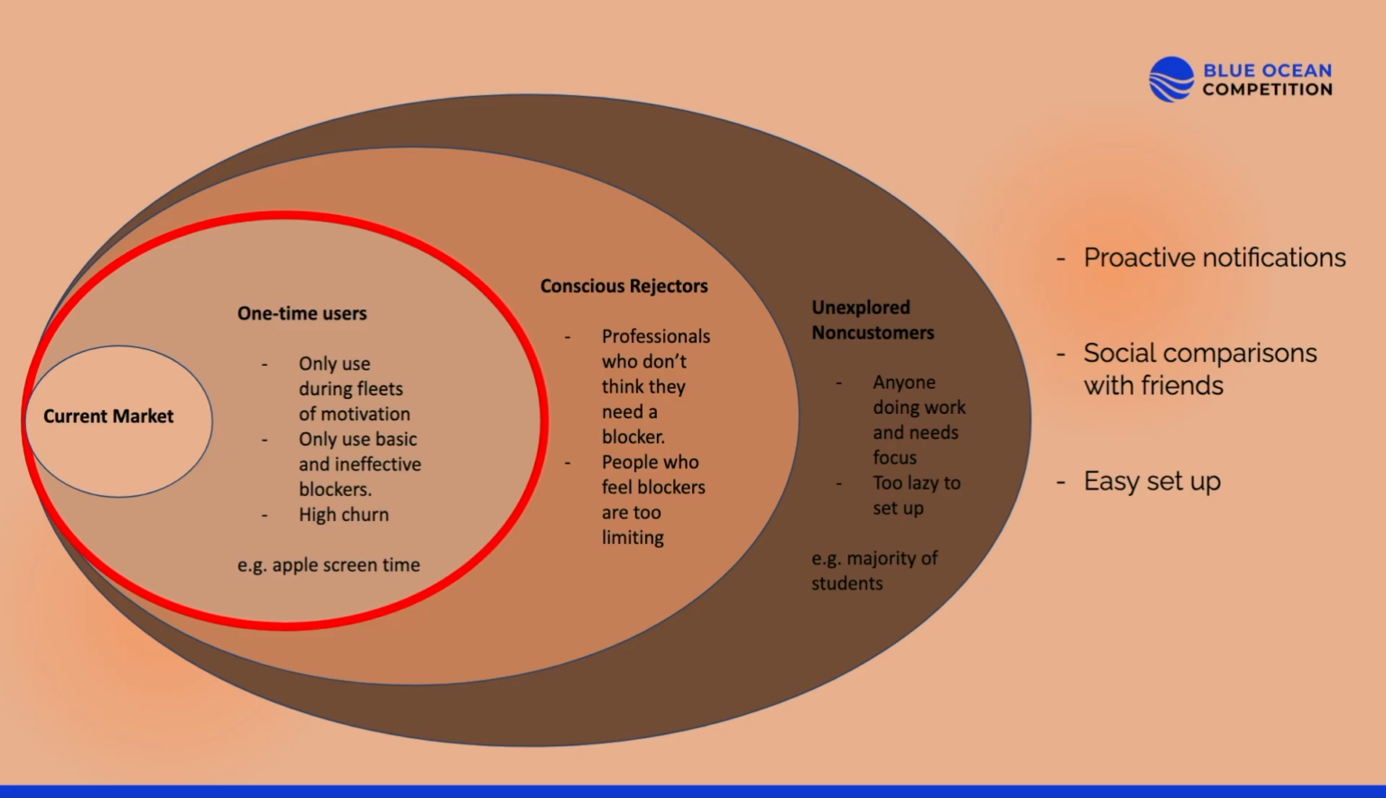The way we want to prevent this is that at Sanctum, we want to track when users are the most productive. And we'll send notifications during those times to encourage them to work. We'll also have social comparisons with friends, so you can compare how long you study and have friendly competition that way. And we'll make this extremely easy to set up.